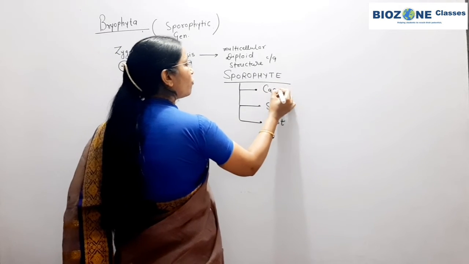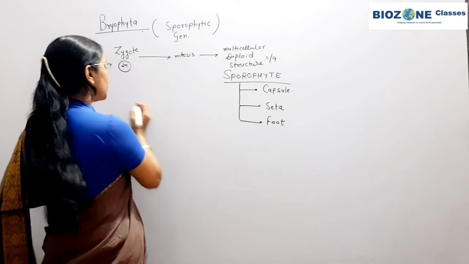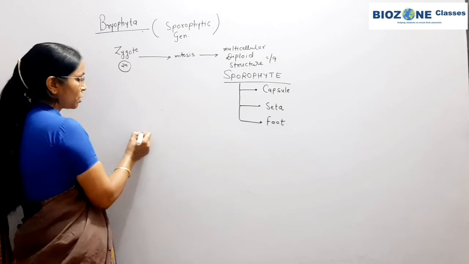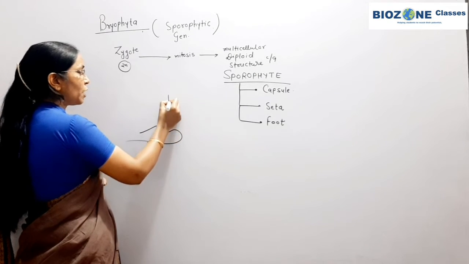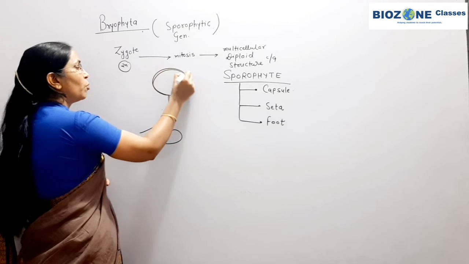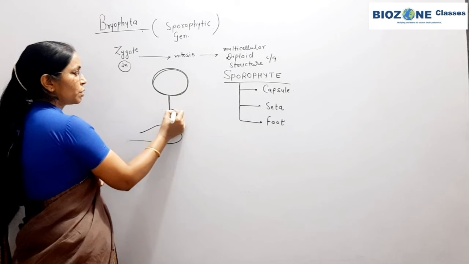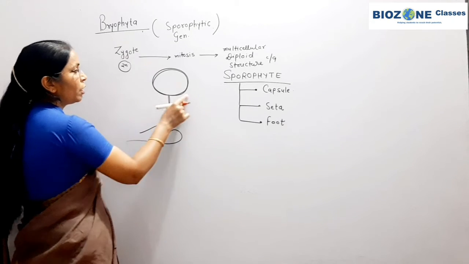Capsule is the part of the sporophyte where, so if you look at a simple structure, this is the gametophyte. From this gametophyte one seta is developed, and in Marchantia the capsule is a globose structure. This is the seta. Foot is present inside the main body.